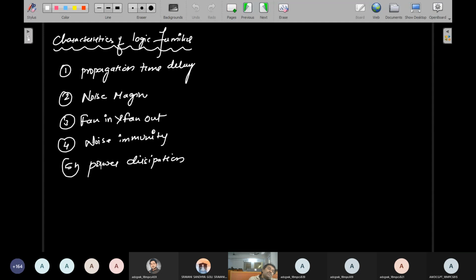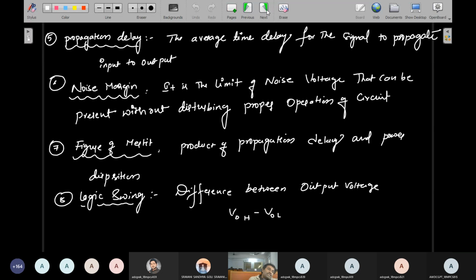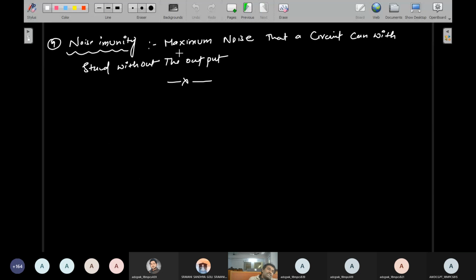In the previous class I explained only five characteristics, but now I have added four more. So the characteristics are one, two, three, four, five, six, seven, eight, and the last characteristic is noise immunity: the maximum noise that a circuit can withstand without affecting the output. So that is about the characteristics.